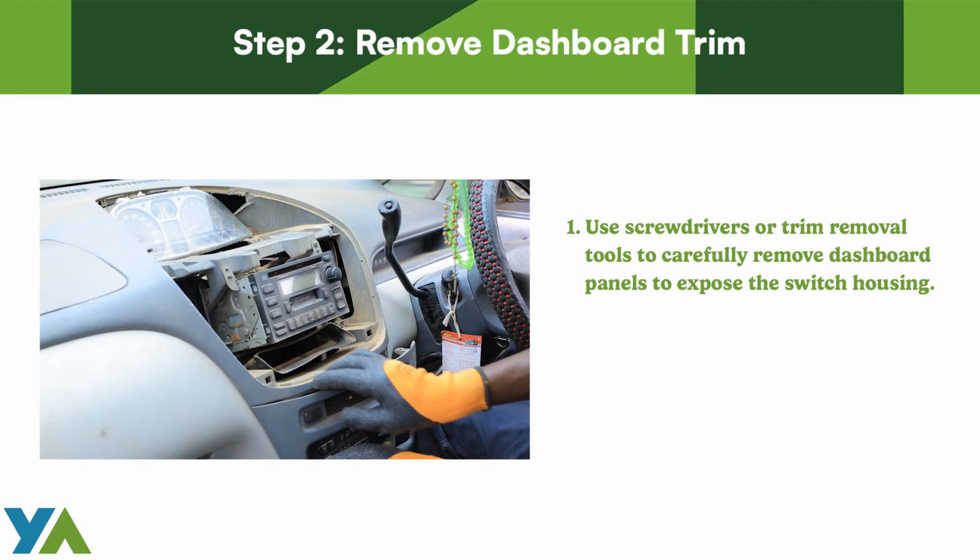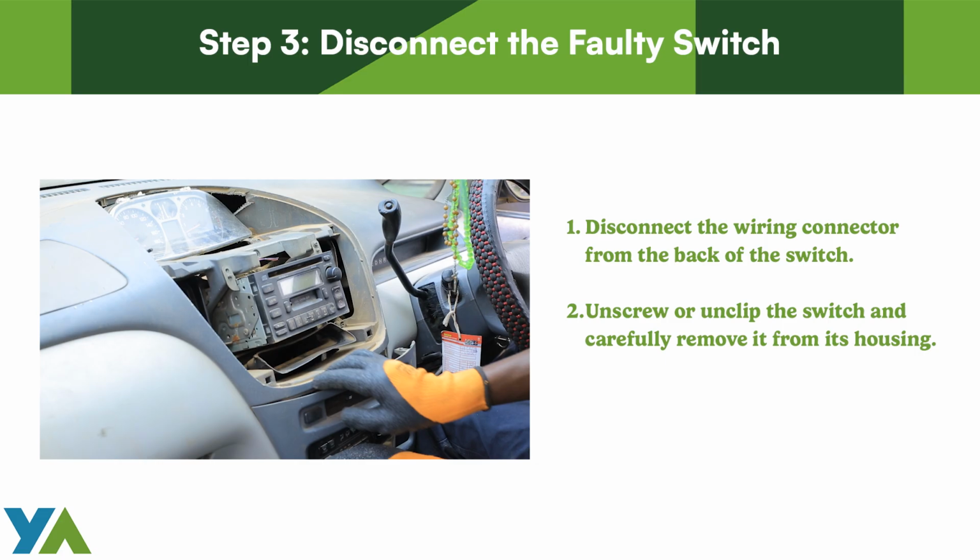Step 2. Remove dashboard trim. 1. Use screwdrivers or trim removal tools to carefully remove dashboard panels to expose the switch housing. Step 3. Disconnect the faulty switch. 1. Disconnect the wiring connector from the back of the switch. 2. Unscrew or unclip the switch and carefully remove it from its housing.